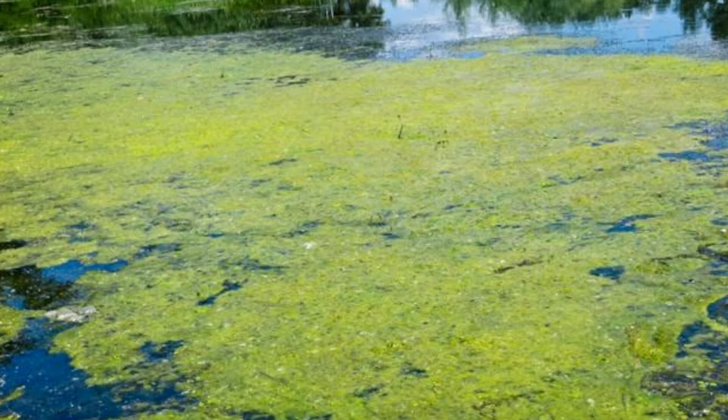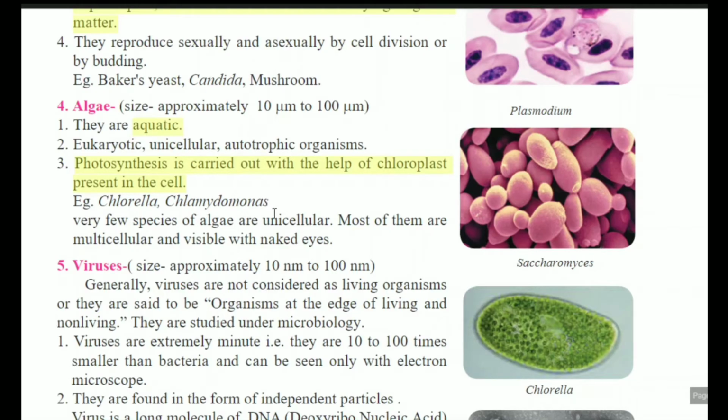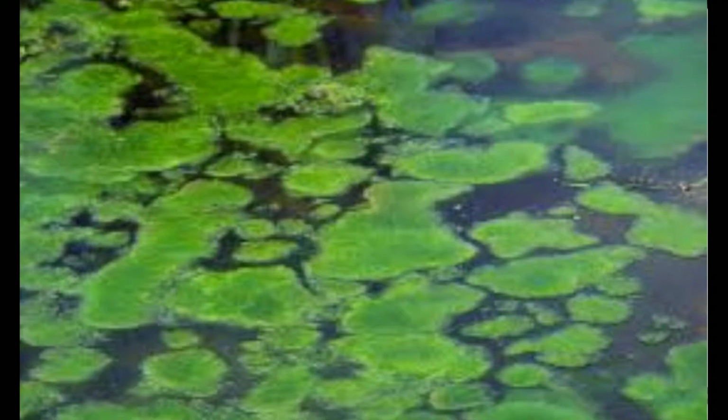Examples: chlorella and chlamydomonas. The common example is chlorella. Some species of algae are unicellular. Most of them are multicellular and visible with naked eyes. We can see with our eyes. Some are unicellular and maximum of them are multicellular.